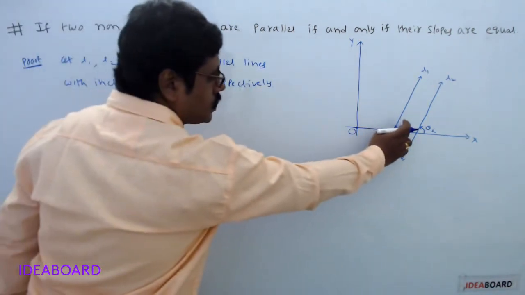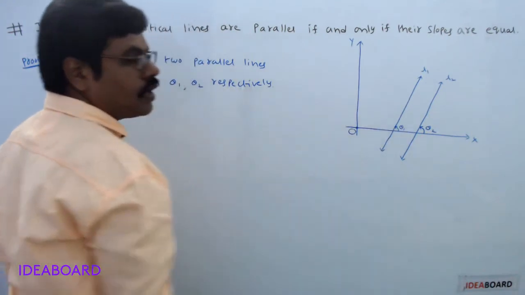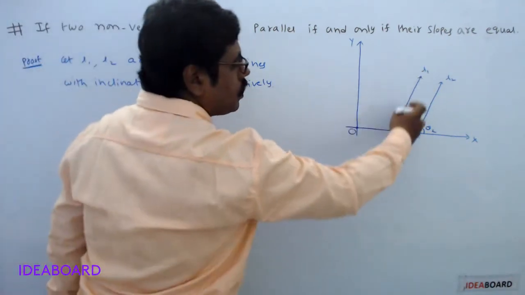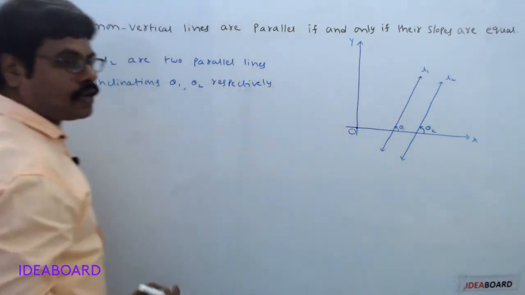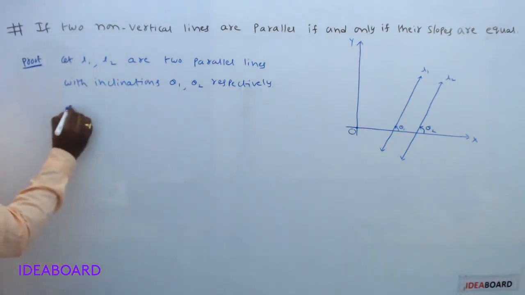So if theta 1 is the inclination of the line L1, then slope of this line L1 is tan theta 1. So write down that point.